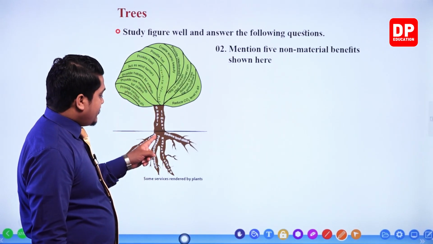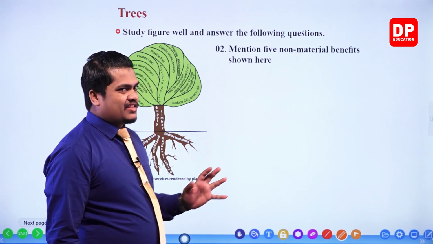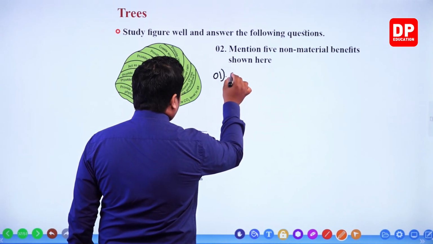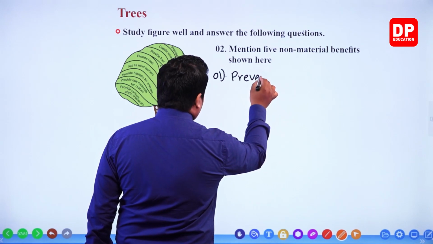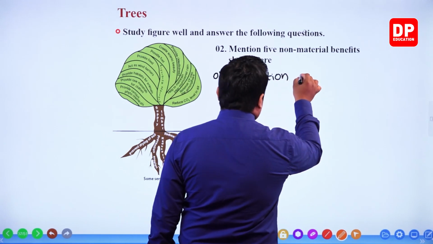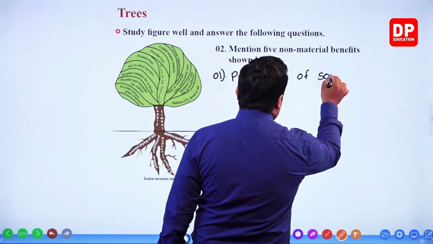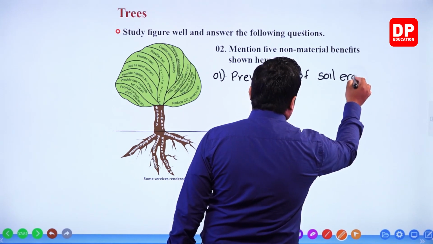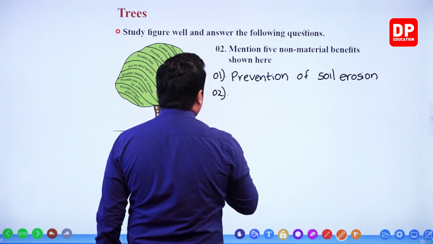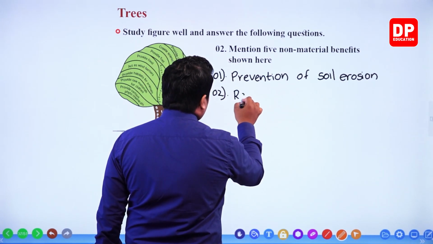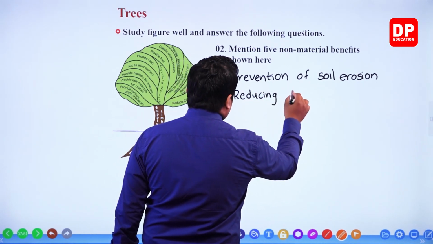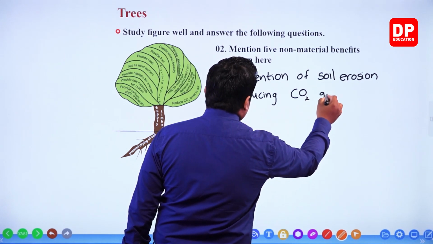So these things, prevention of erosion, a material thing is not given, no. So we can write prevention of soil erosion. Number 2, reducing carbon dioxide gas.